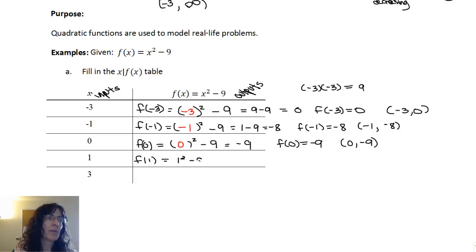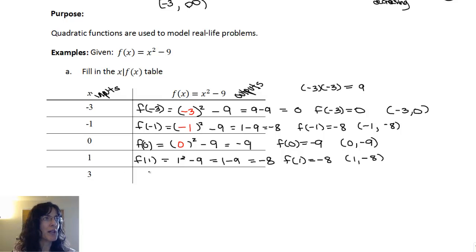1 squared minus 9, 1 squared is just 1, and so I'm going to have negative 8. Now we saw that before for the negative 1, we're getting the same answer for the positive 1. See if you can see why that is. So we could report that as f of 1 equals negative 8, or 1 comma negative 8.